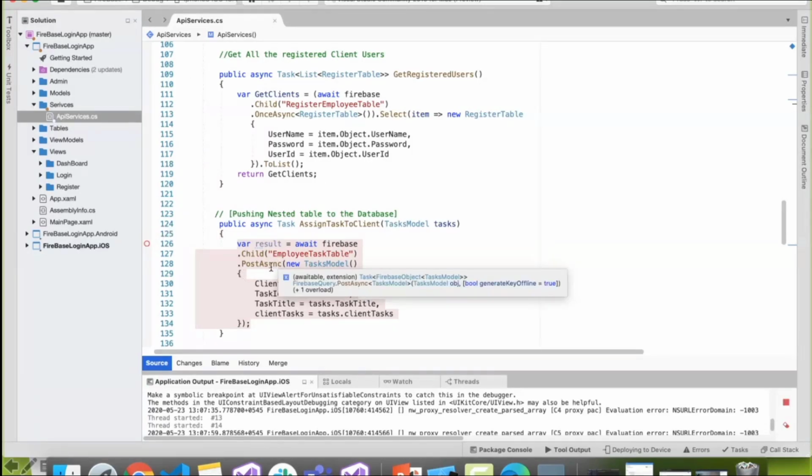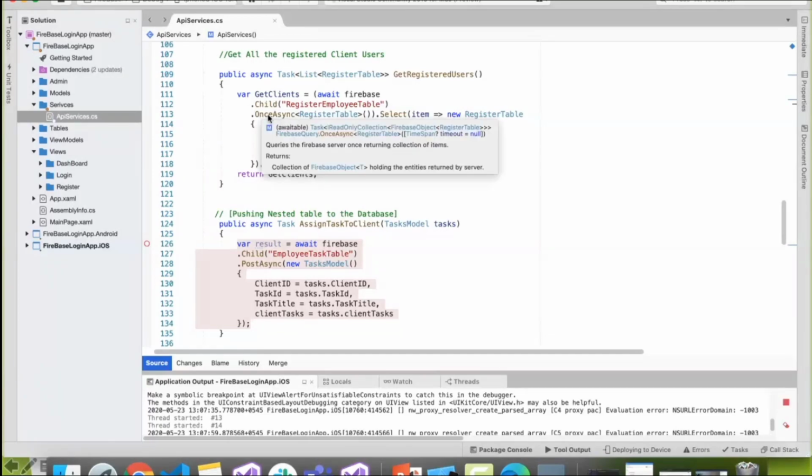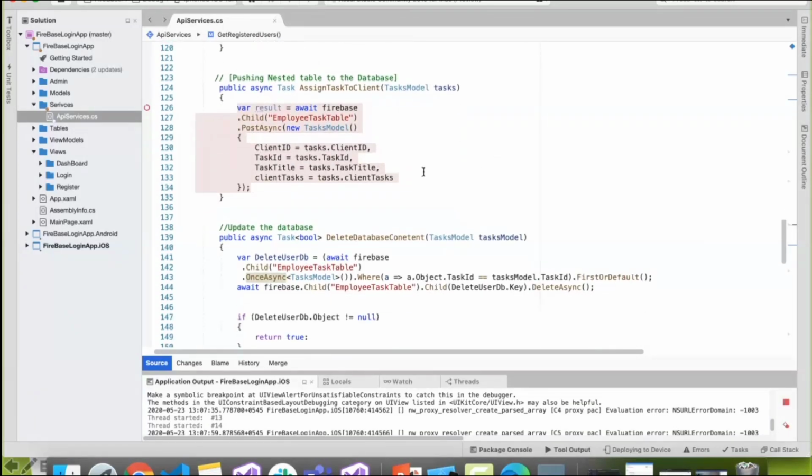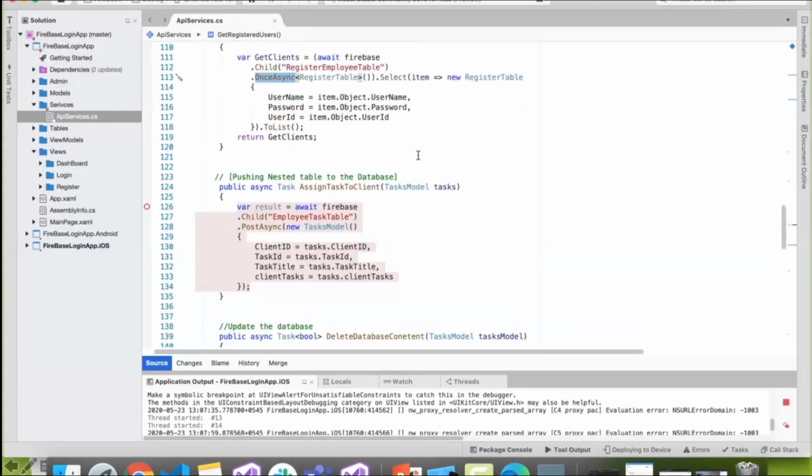It's like a service call that we have to do. If you have worked with web services, you have to know what GetAsync really does. In Firebase, OnceAsync and GetAsync are the same. In our web service calls, we just do GetAsync to get the user information, everything. With PostAsync, we are going to send the information to the database. So there is GetAsync and PostAsync, there will be DeleteAsync, and for update we need to put Async too. These are the terminologies that we use in web service calls.